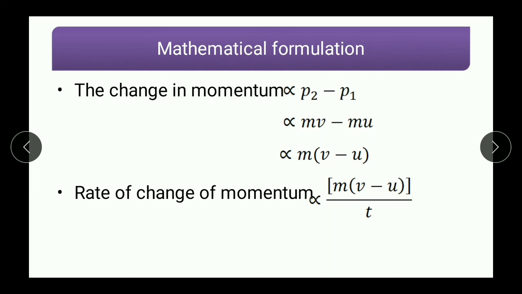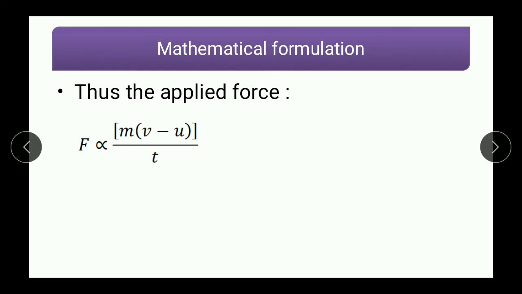Now comes into the picture force. So as per second law of motion, force is proportional to rate of change of momentum. So F is proportional to m(v minus u) upon t, because this is rate of change of momentum and this is force. So as per second law, the applied force is proportional to the rate of change of momentum, m into bracket v minus u upon t.